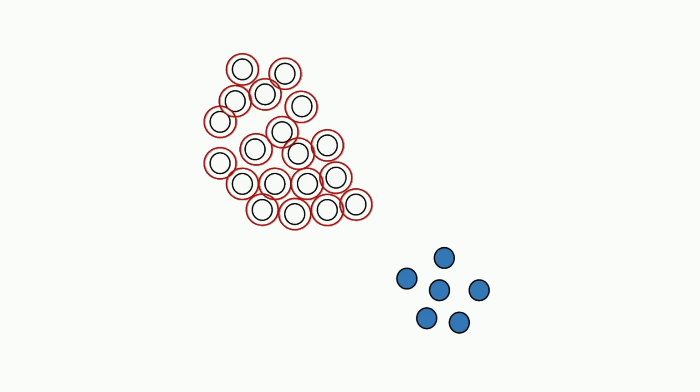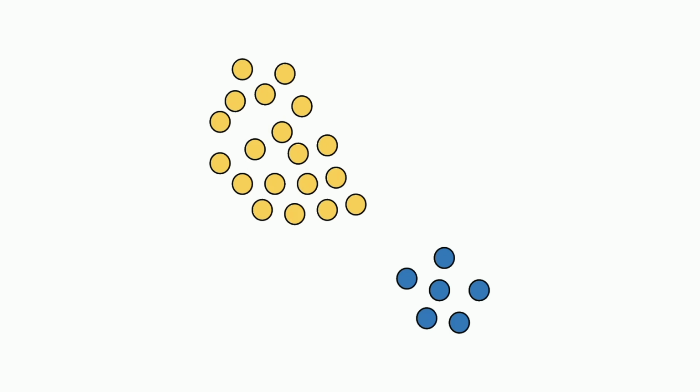Consider this two-dimensional dataset. Let's say we want to find 2 clusters. Intuitively, we would like the following points to all be part of the same group. Let's color them in blue, and all these points to be part of another group. Let's color them in yellow. But this is also a way to organize this data into 2 clusters. Hopefully you'll agree that this is an undesired outcome and just a bad clustering.